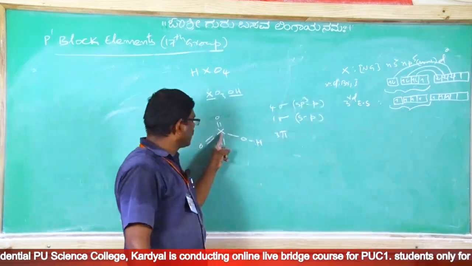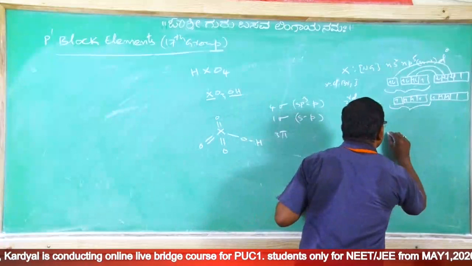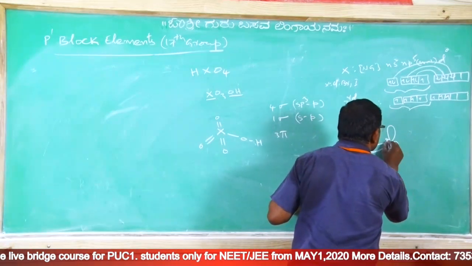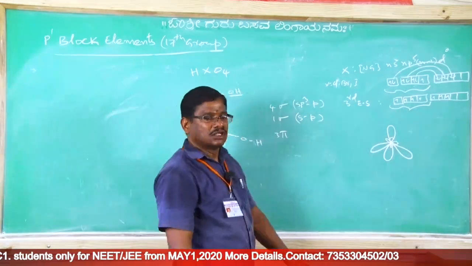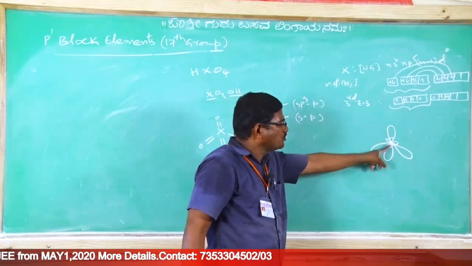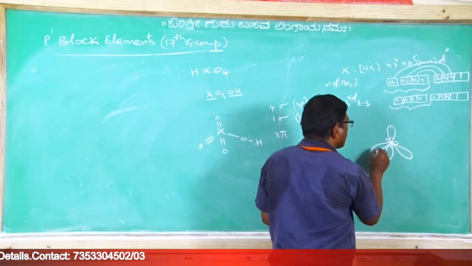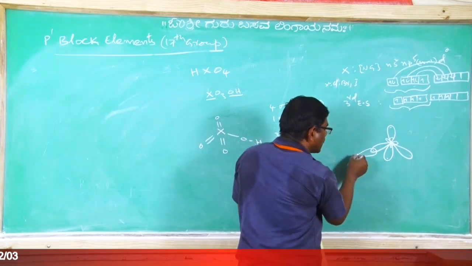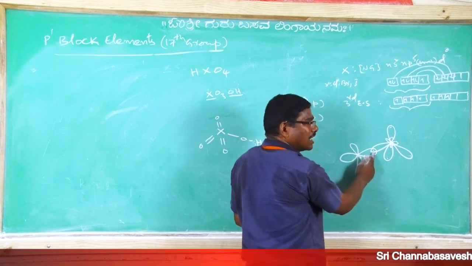If you consider the first sp3, second sp3, third sp3 and fourth sp3, all of them have unpaired electrons. With this unpaired electron, the oxygen's unpaired electron containing px linearly overlaps.